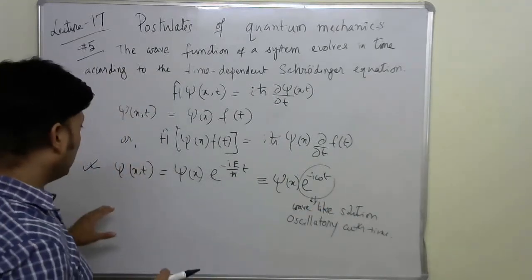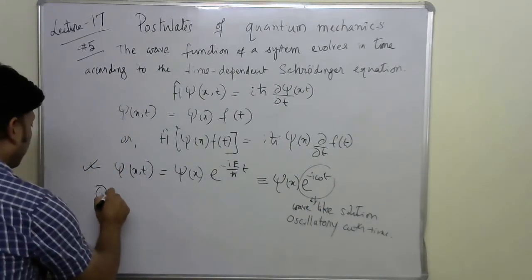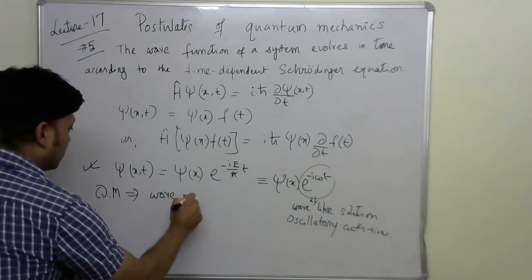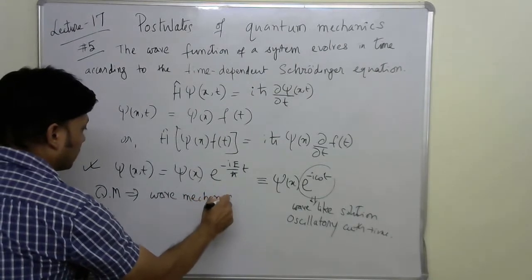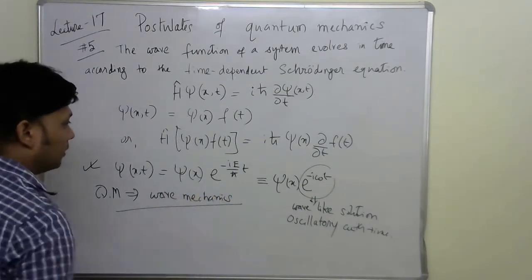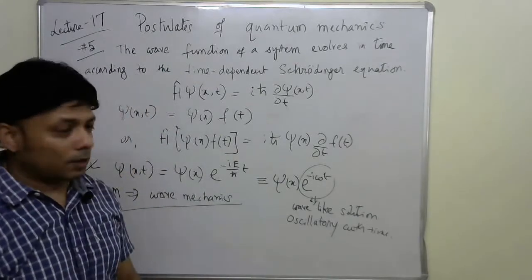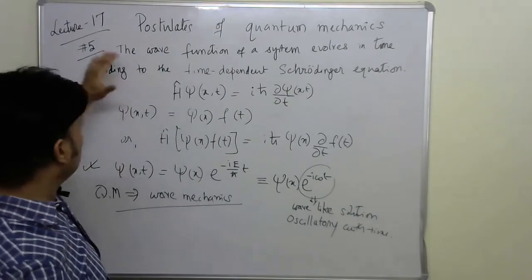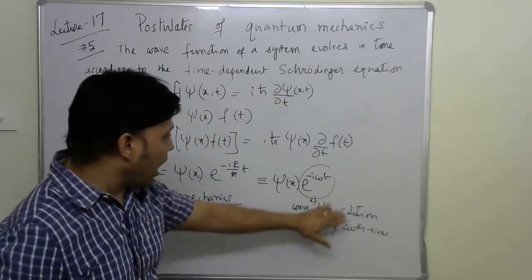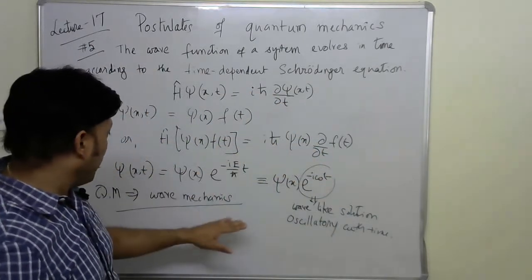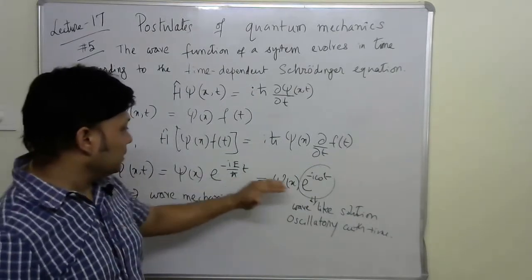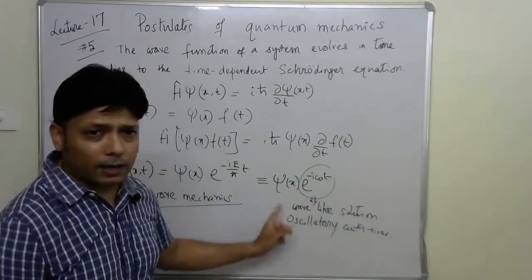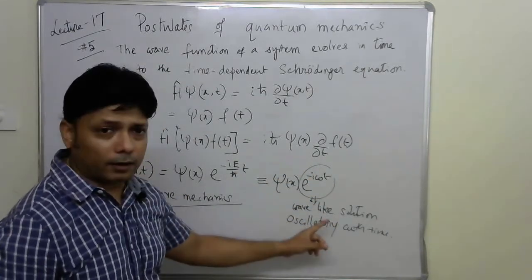That's why quantum mechanics is once again called wave mechanics. Basically this is postulate 5, and this is the corollary of postulate 5. It says that the solution of a time dependent equation has a wave-like or oscillatory character.